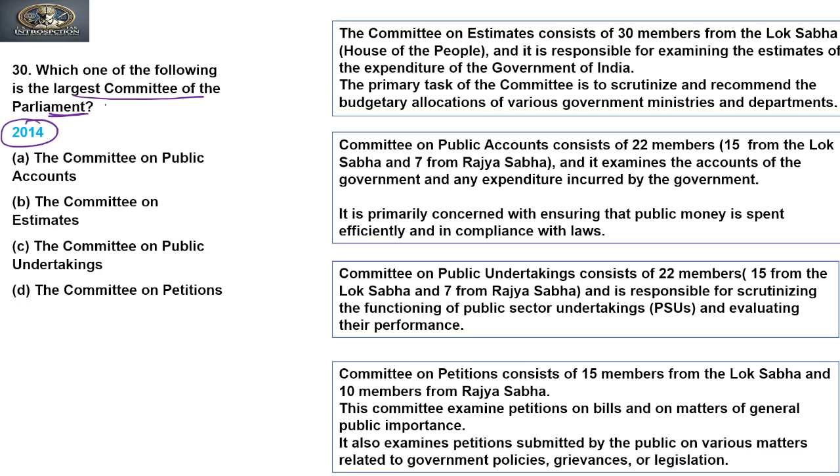Clear? So if we see the largest committee, we know that there are two types of committees. One is the standing committee and one is the ad hoc committee.